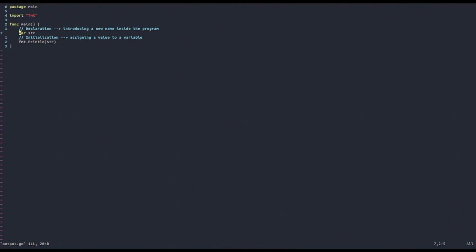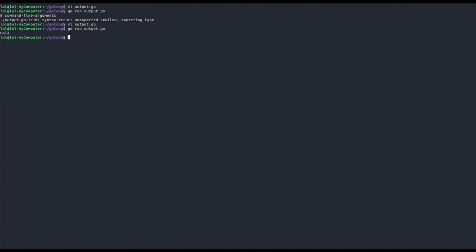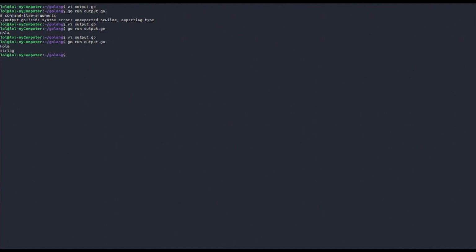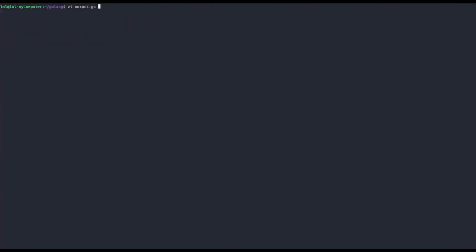But now let's see what happens if instead we said var str is equal to hola. And now you should notice something weird. When we said that Golang is a strictly typed language, it's important that we specify the type, but we now didn't specify the type in this expression here, but we still got a variable of type string. In fact, if you're not convinced, let's try to print out the type using the %T formatting verb that we introduced in the last video. Let's see what it gives. So go run, and we got string. We got a string, but we didn't tell our program that this was a string.